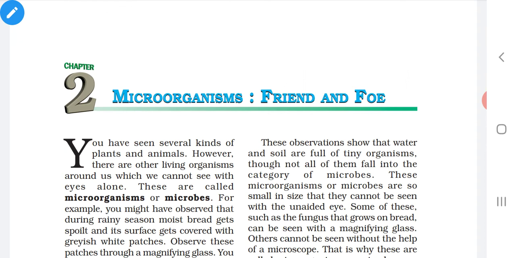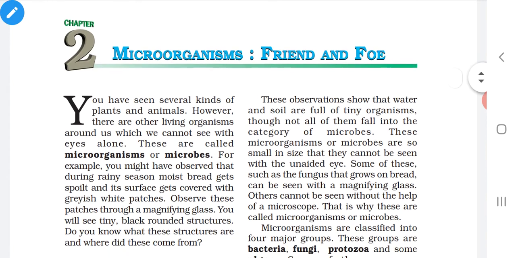So what does it mean? Microorganisms have advantages. At the same time, they also have disadvantages. In this chapter, we are going to see how the microorganisms are beneficial to us, and at the same time, how they are harmful to us. So, Microorganisms, Friend and Foe is our chapter. Children, shall we go for the chapter?